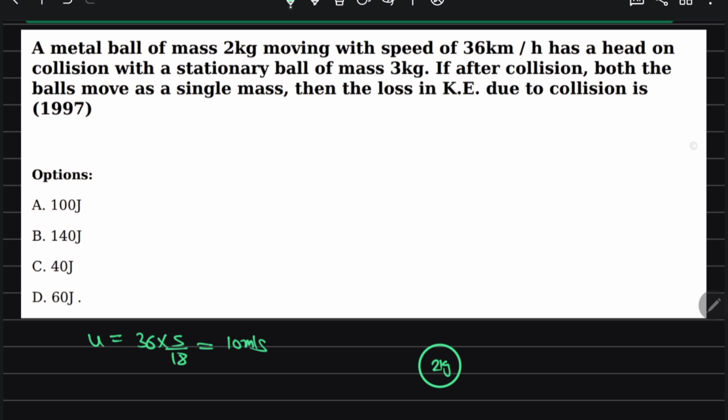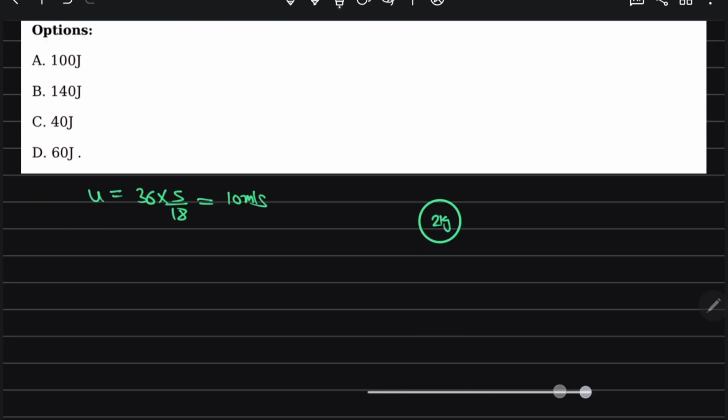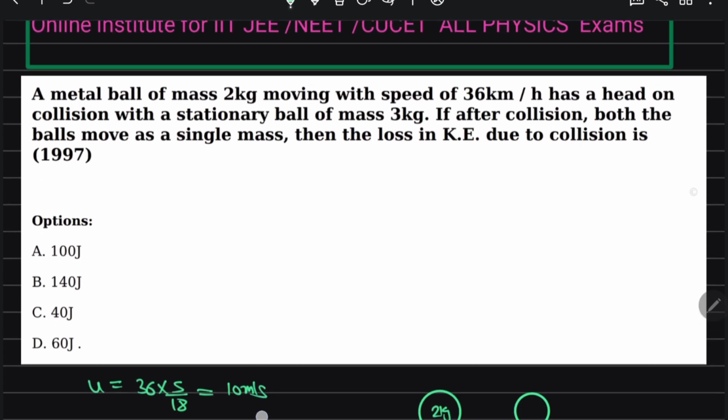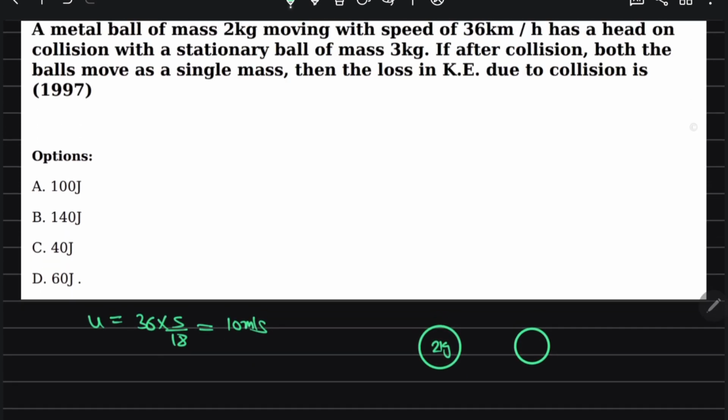It has a head-on collision with a stationary ball of mass 3 kg. This one is moving with 10 meters per second, and this one is at rest. This is u1 and this is u2.